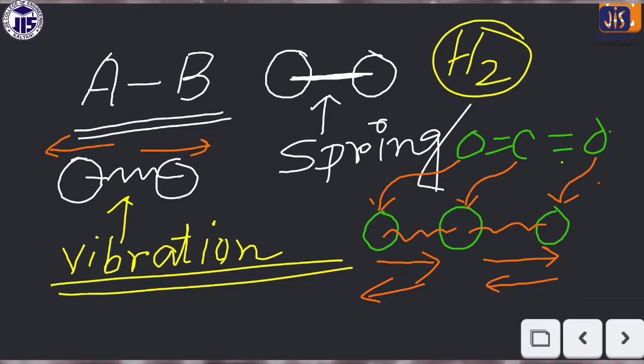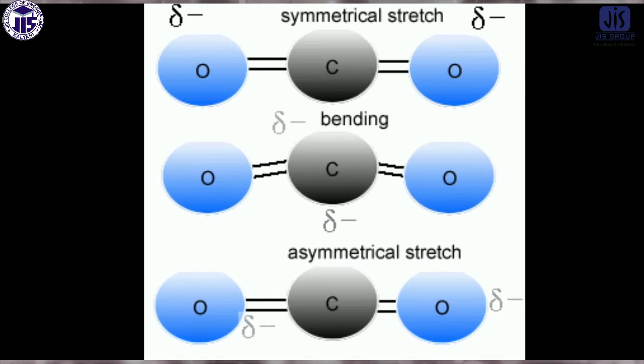In another way, at a time this oxygen comes this side and this oxygen comes this side, isn't it? So there are different ways by which they can vibrate. I will show you the types of vibration possible for carbon dioxide, then I will tell you the basic principle of IR spectroscopy. So now look at this picture.